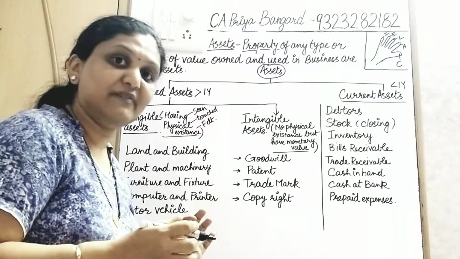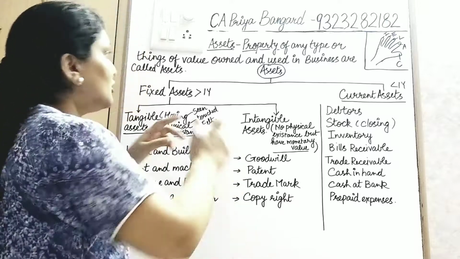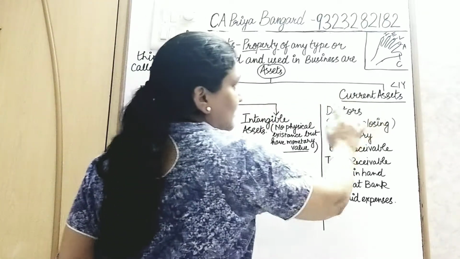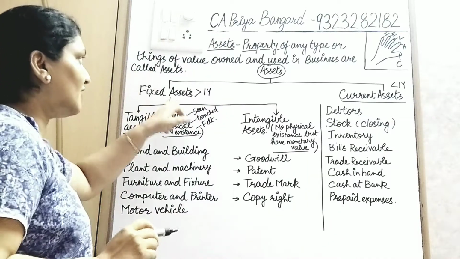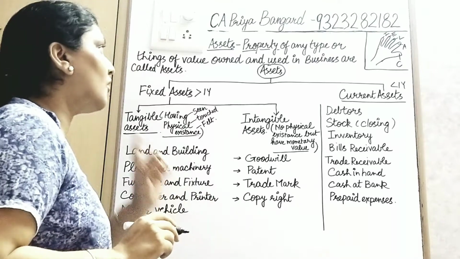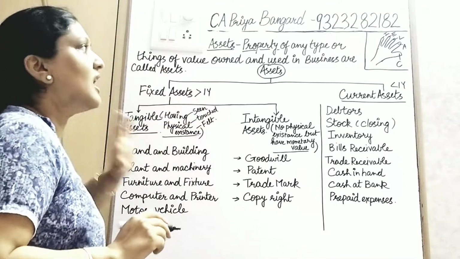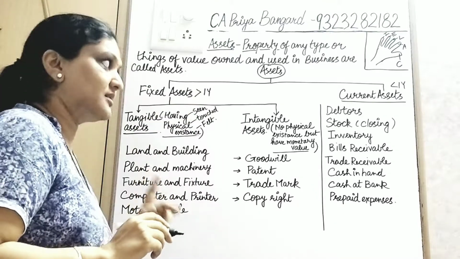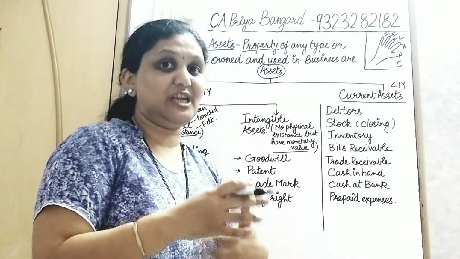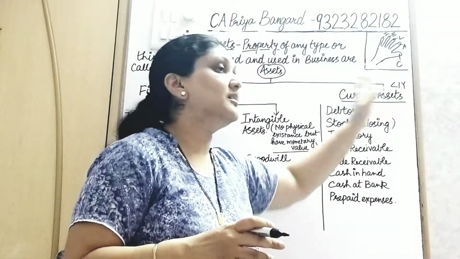Now we can bifurcate assets into two major parts. What are they? Fixed assets and current assets. So what are fixed assets? Those which stay with you for more than 1 year are known as fixed assets. Now what are current assets? Those whose value keeps on changing within a 1 year period.